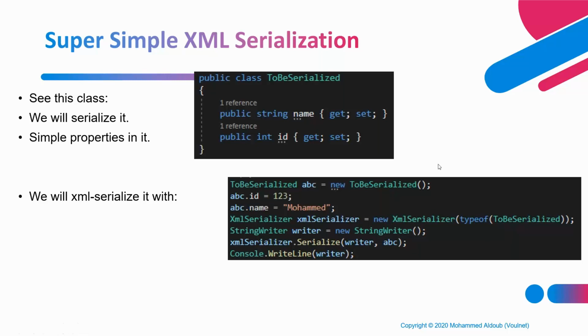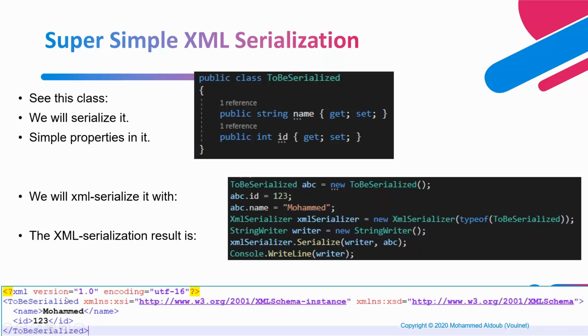And then we will call the XML serializer of .NET. If you see how it's called, we call the new XmlSerializer, and then we have to give it the type of the class we're going to serialize. So it expects to know which type of object we're actually trying to serialize. And then we can just use a string writer, and then we will call Serialize to actually convert this class into an XML serialized format. If you run this code, this will be the result.